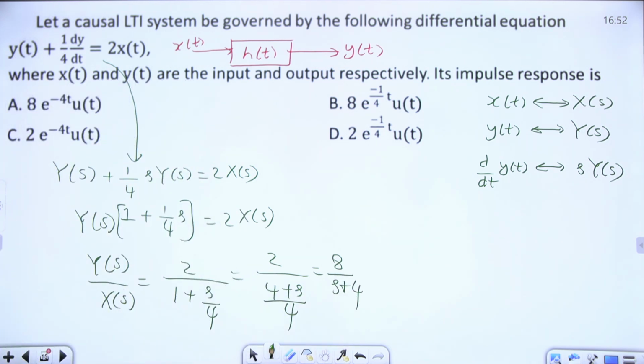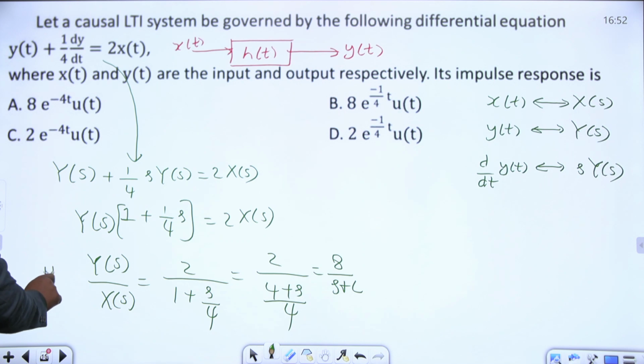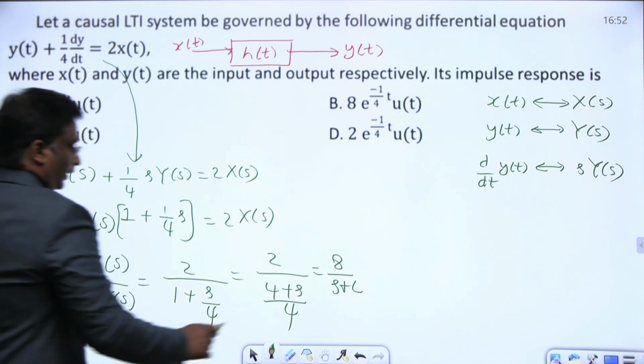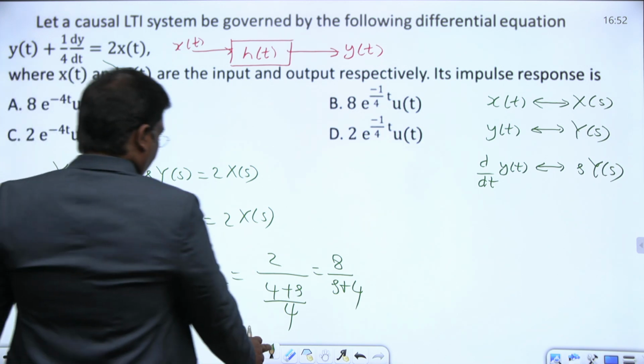We got the system function H of s. Then let us try to find h of t.